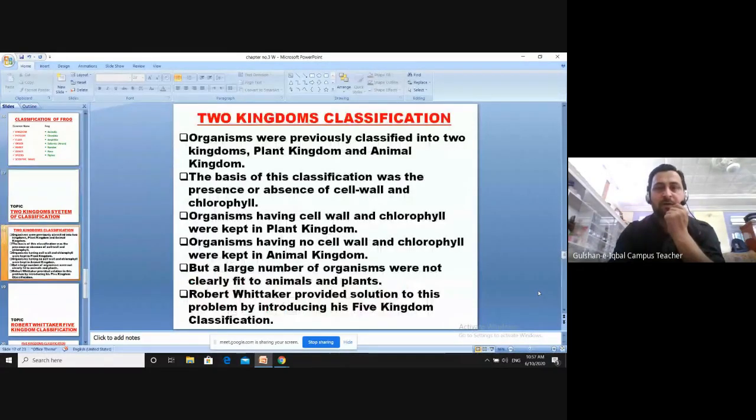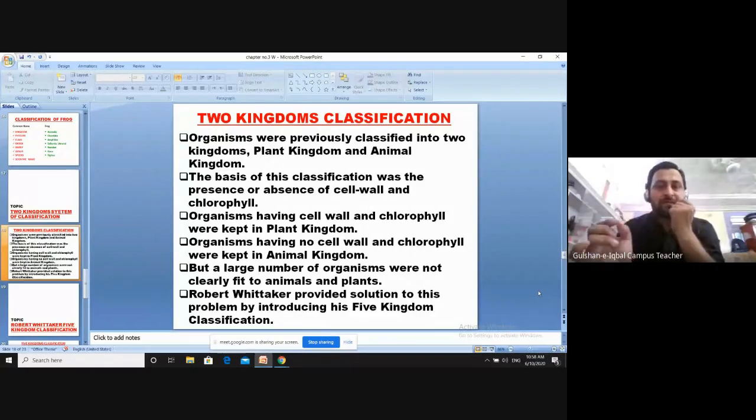First of all, the two kingdom classification. In this system, we classified all the organisms in two kingdoms. One was the plant kingdom, and the second was the animal kingdom. And what was the basis of this classification? It was basically cellular level. We classified them on the basis of their cells. One was the organism which contains cell wall and chlorophyll, and second was the organism which does not have cell wall and chlorophyll.